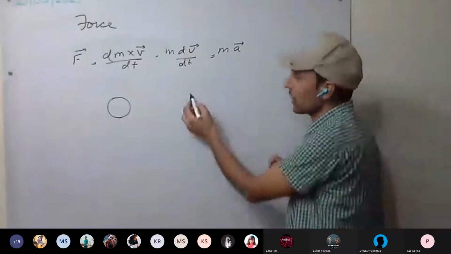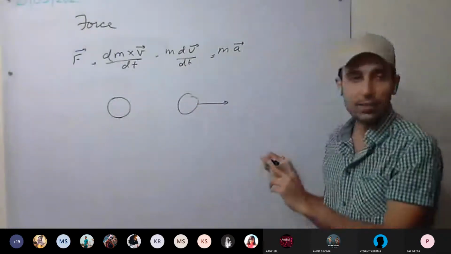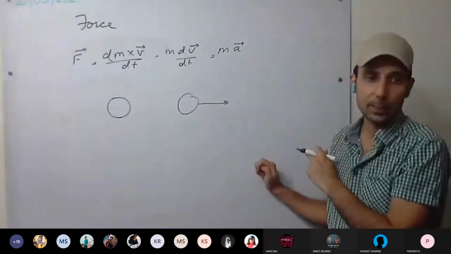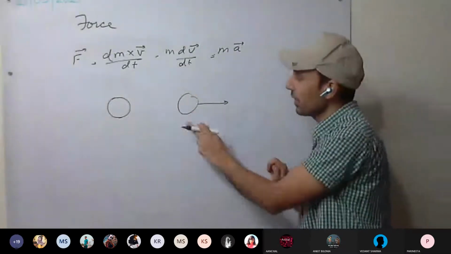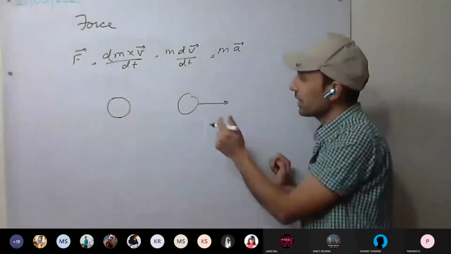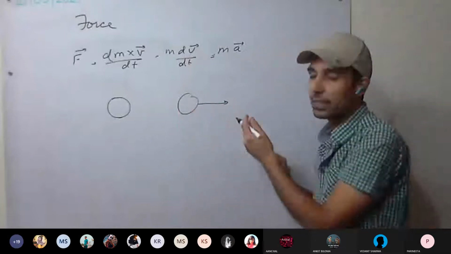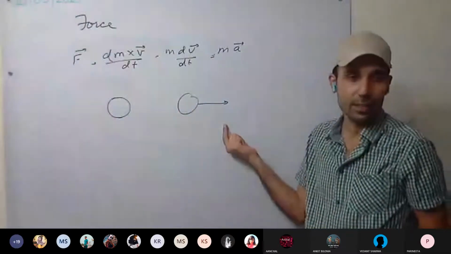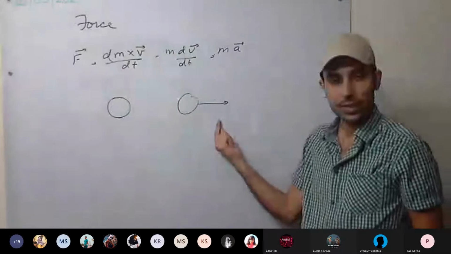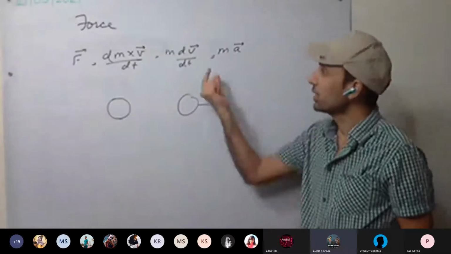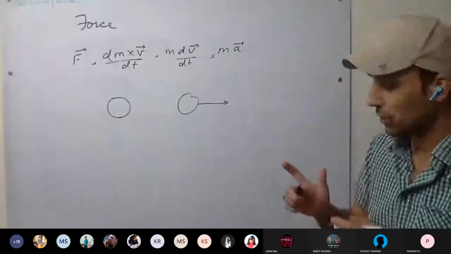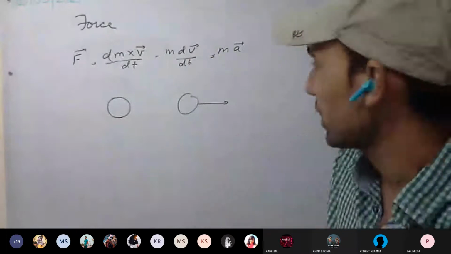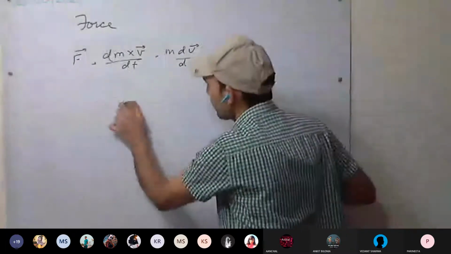If a body is moving, it will keep moving in the same direction with the same velocity unless any force is applied. That is, if no external force is applied, there will be no change in velocity, so no acceleration. These were the basics we discussed last year.